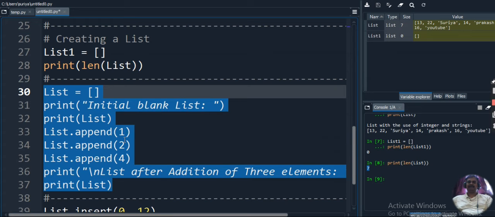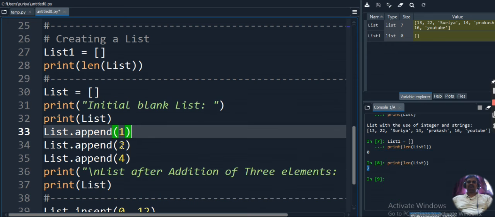So I am appending 1, appending 2 and appending 4. How to append the value, meaning how to insert the value? list.append is a predefined method. append of 1, so 1 will be stored in the list. Then 2 will be stored in the list, and in the third append we are doing 4, so 4 will be stored in the list. After storing all these, we print the list. The appended values will be displayed as output. 1, 2, 4 will be the list members, and the size of the list is 3.